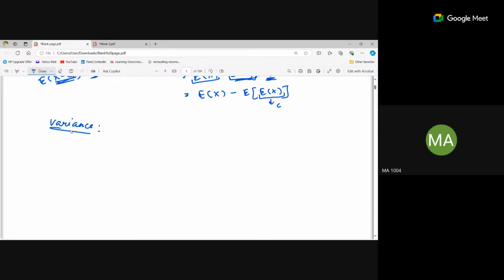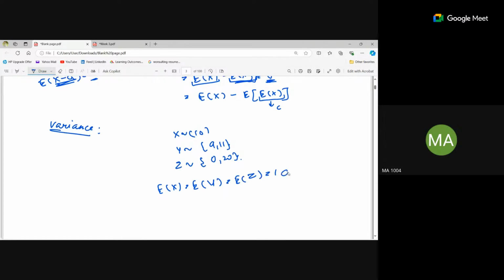For example, x is taking only one value, 10. Y is taking the values 9 and 11, and z is taking the values 0 and 20. If I calculate the expected value of each of x, y, and z, we will get 10 only. So all the expectation values are the same for all the variables.